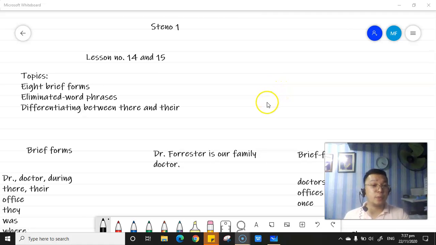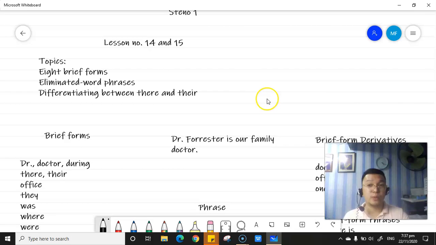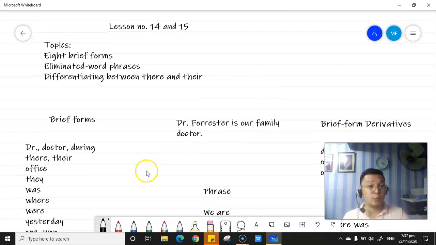The of is removed when written in shorthand, so we have the UN and then R symbol. However, if you write it in longhand, it should be one of R. Those are examples of eliminated words and phrases.